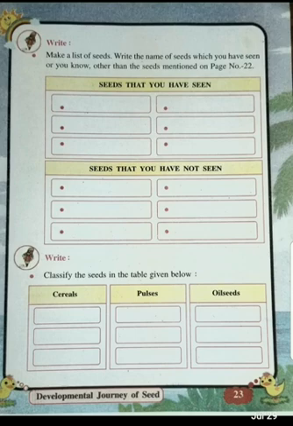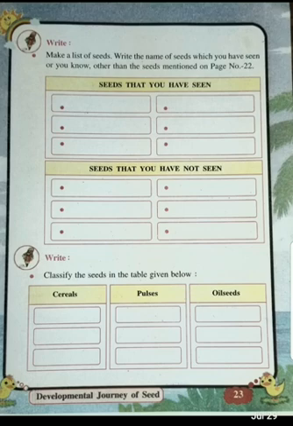For example, the seeds which you have seen are wheat, rice, millet, jowar, Bengal gram, green gram, or some beans. Now, the seeds you might not have seen, like bean, moth bean, castor seed, mustard seed, kidney bean. I am just giving examples. You can write anything here: the seeds which you have seen and the seeds which you have not seen.